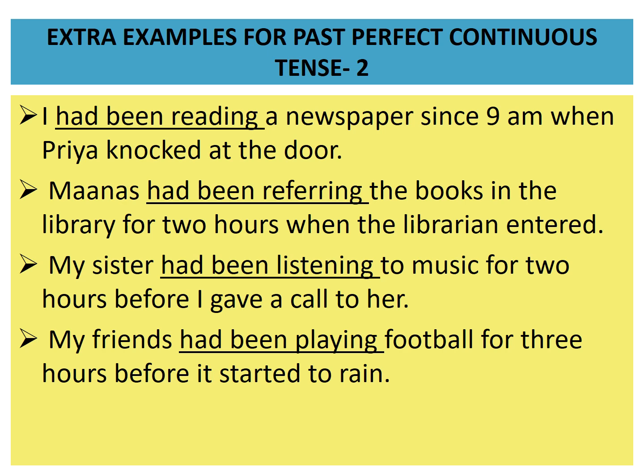My friends had been playing football for 3 hours before it started to rain. Before it started to rain, for 3 hours in the past, what work had been going on? My friends had been playing football. Had been playing, had been reading, had been referring, had been listening, had been playing. These are all in past perfect continuous forms. Hope you followed.